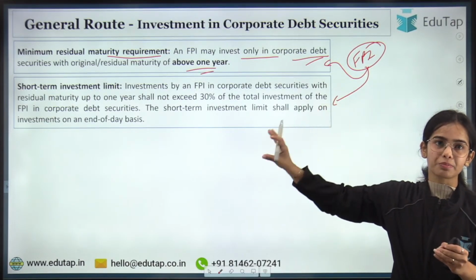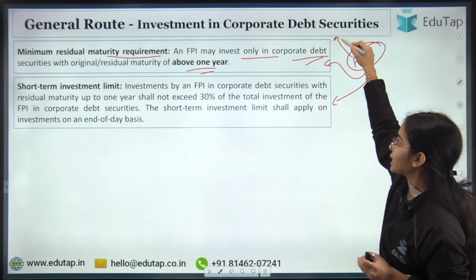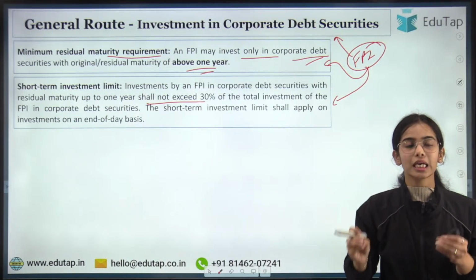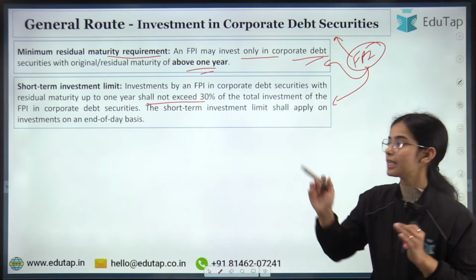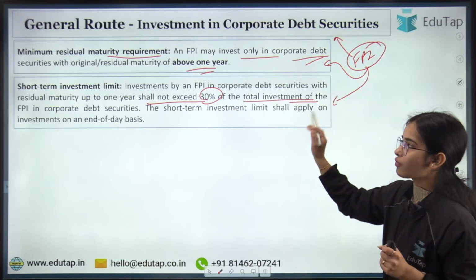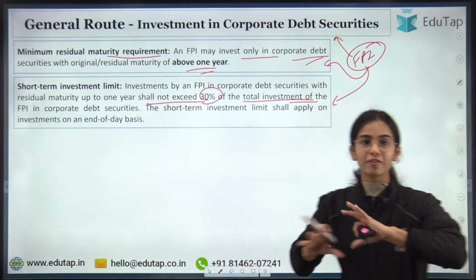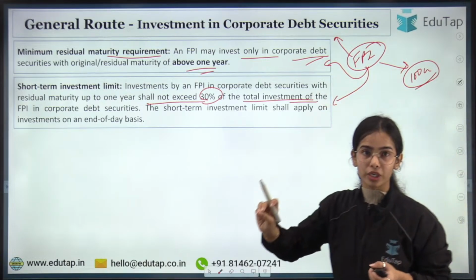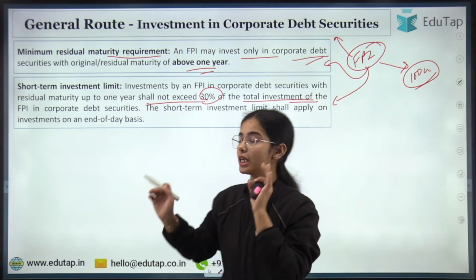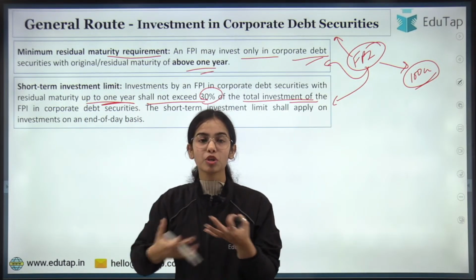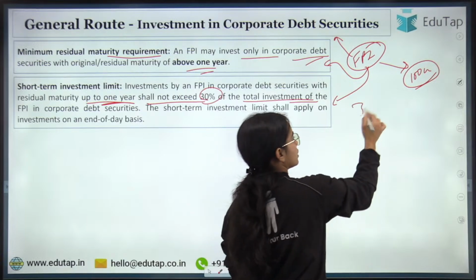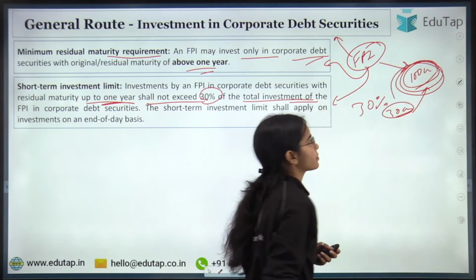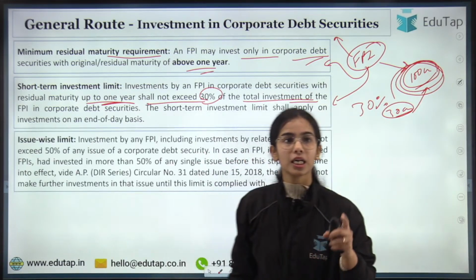That is, there is short-term investment the foreign portfolio investors can do in the corporate debt securities, but the short-term investment by the FPIs in the corporate debt securities shall not exceed 30% of the total investment of the FPI in corporate debt security. So if the FPI is in totality investing 100 crores in the corporate debt security, the short-term investment, that is the investment of up to 1 year, shall not exceed 30 crores of the total foreign portfolio investment in the corporate debt security.